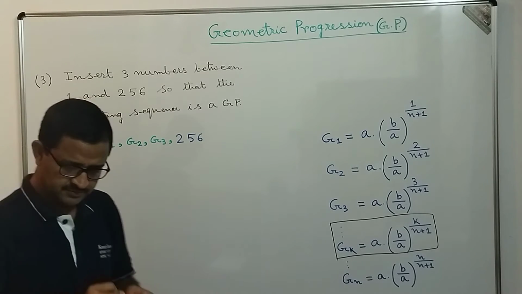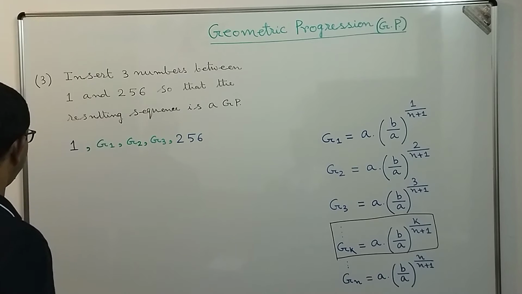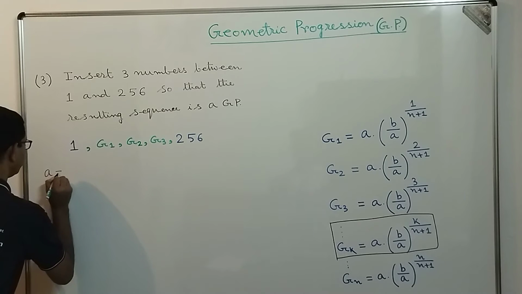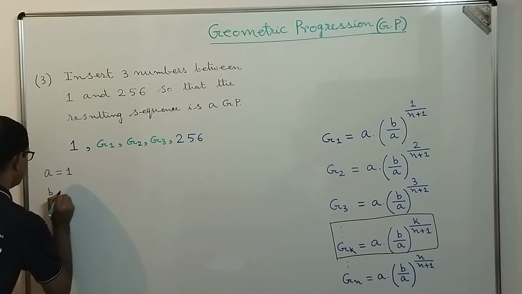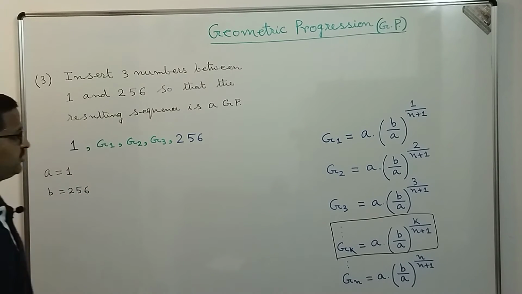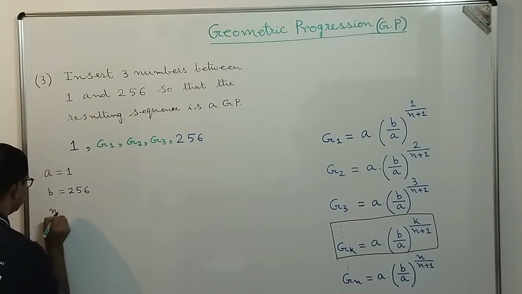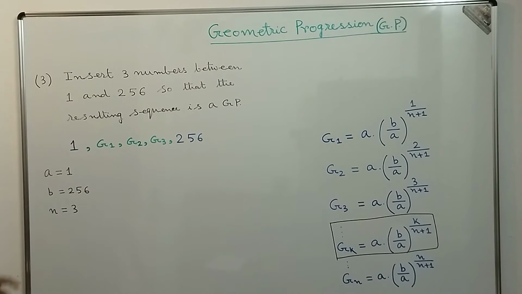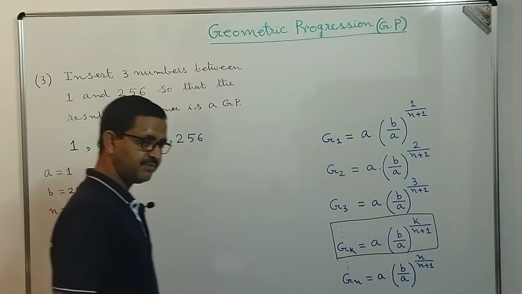The way we can proceed, dear students, is this. What is the value of A here? The value of A is 1. What is the value of B? The value of B is equal to 256. And the value of n is equal to 3, because we need to insert 3 geometric means. The moment we know the values of A, B and n, we can compute the value of B by A power 1 by n plus 1.